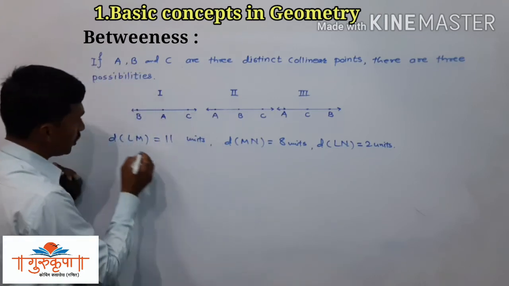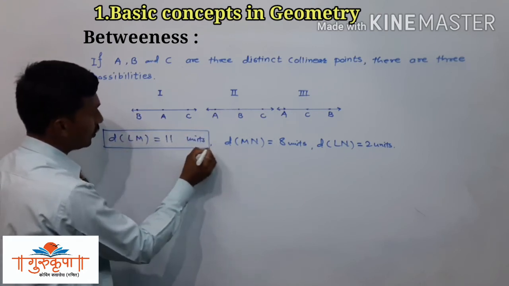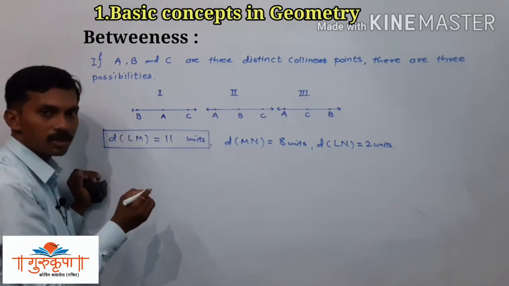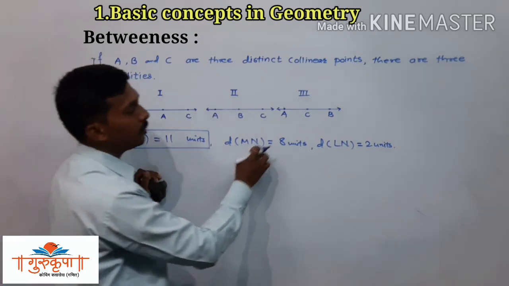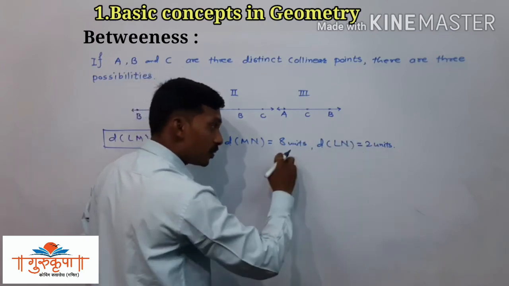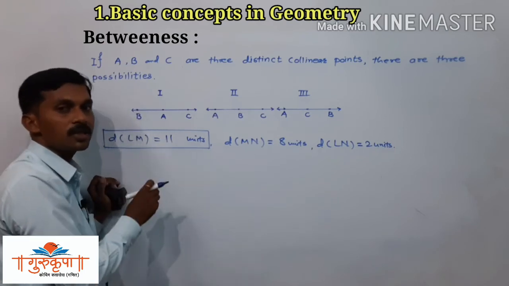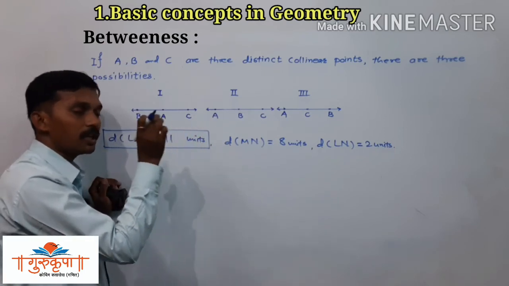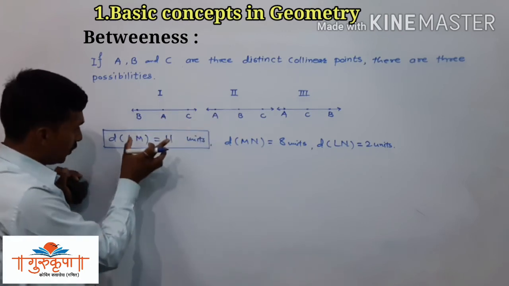So the biggest distance is 11. This is LM, 11 units. That is the biggest distance, so we have to put it as it is. And now we have to take the sum of these two distances. If the sum of these two distances is equal to the third distance or the biggest distance, then we are able to say that there is a relation of betweenness among the given 3 points. Now we put it as it is.